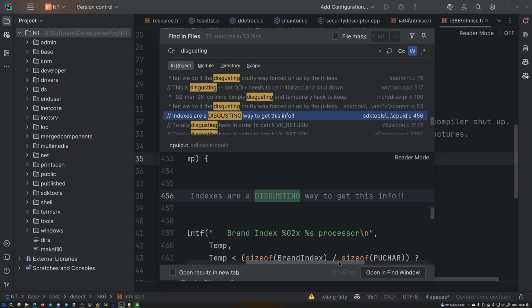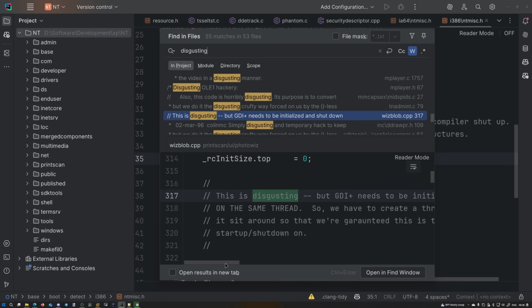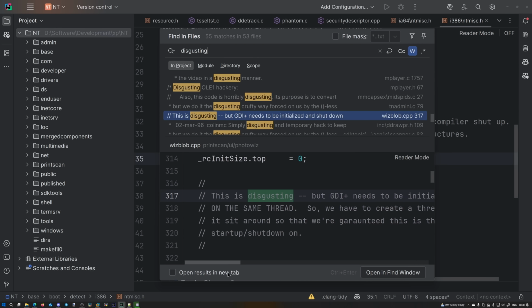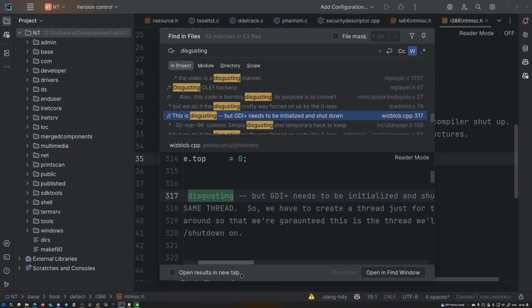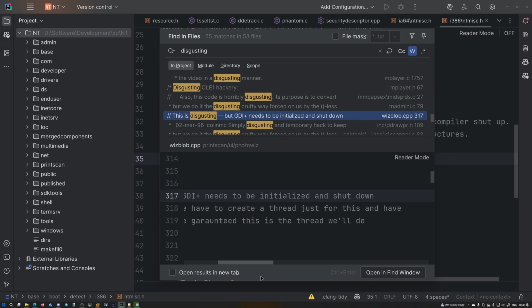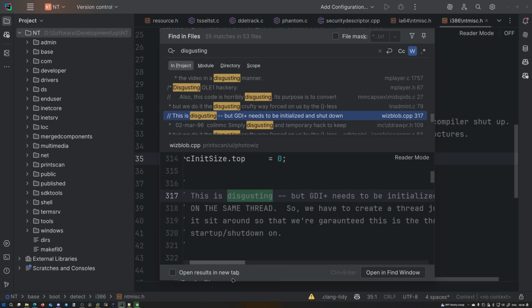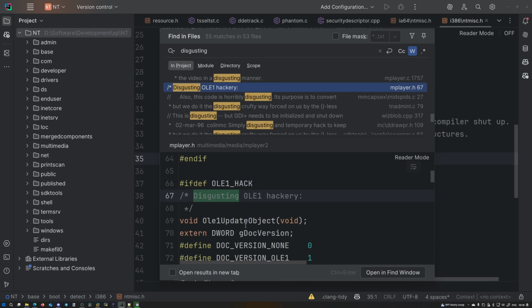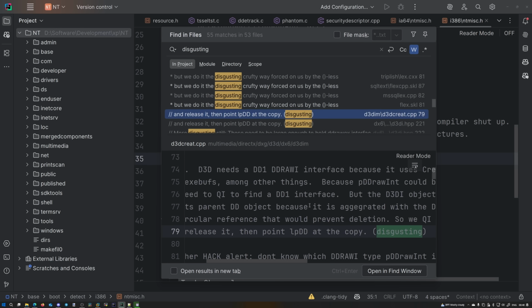Indexes are a disgusting way to get this info. This is disgusting, but GDI+ needs to be initialized and shut down on the same thread. So we have to create a thread just for this and have it sit around so that we're guaranteed this is the thread we'll do the startup and shutdown on. Disgusting EA1 hackery. Disgusting.